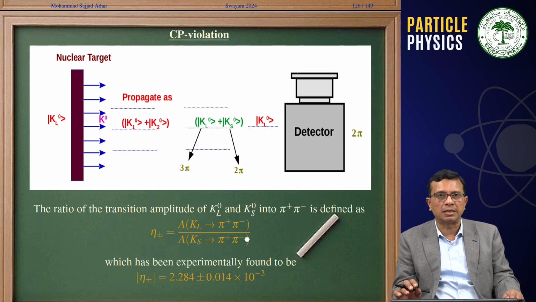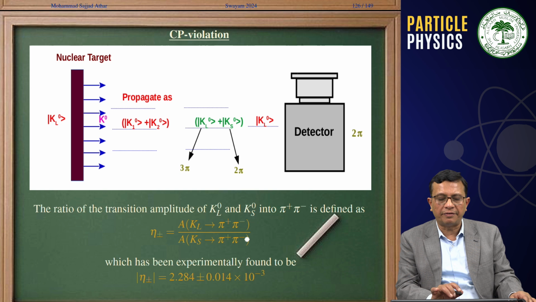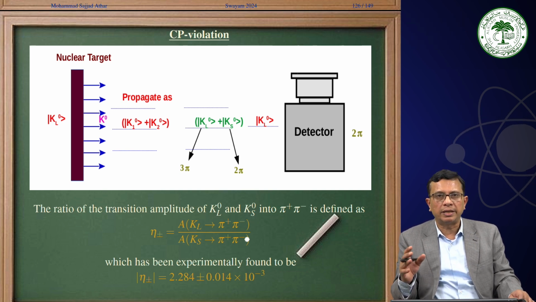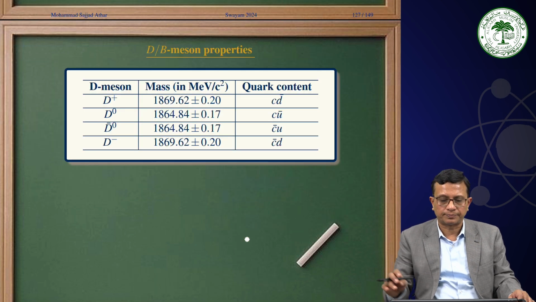And this tells us that CP gets violated in the neutral K-on sector. Similarly, you can think of this for the K0 beam, where you have a K0 bar beam, and then you have observed K0 in the final state, and there also you can talk about K-on regeneration.